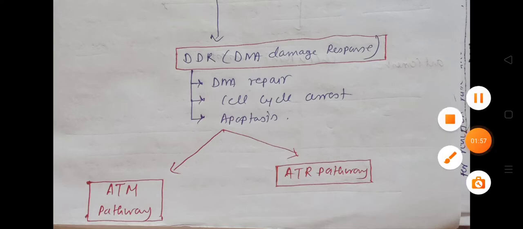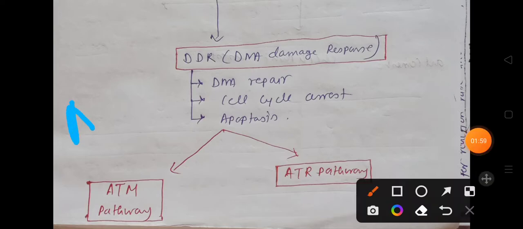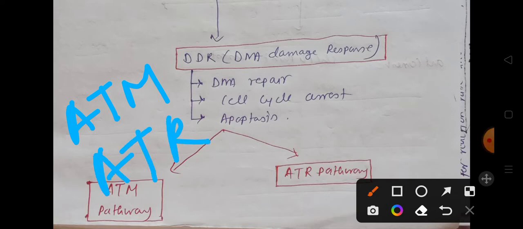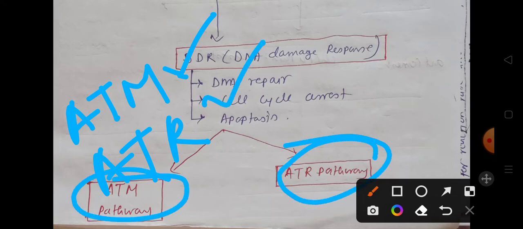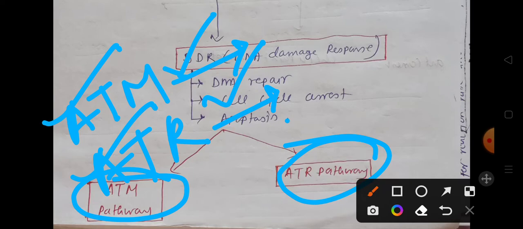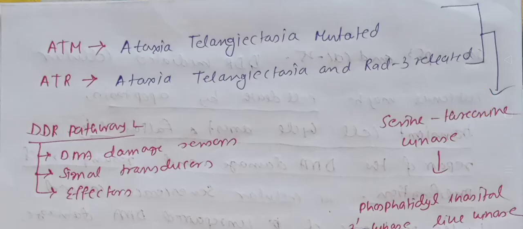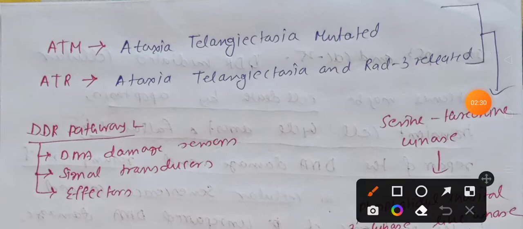Remember, the DNA damage pathway involves two types of kinase. One is ATM kinase, another one is ATR kinase. When ATM kinase is activated, we call it the ATM pathway. When ATR kinase is activated, we call it the ATR pathway. And this ATM pathway and ATR pathway are responsible for the repairing of different types of DNA damage, obviously. Okay, so पहले देख लेते हैं कि ATM and ATR चीज़ क्या है.